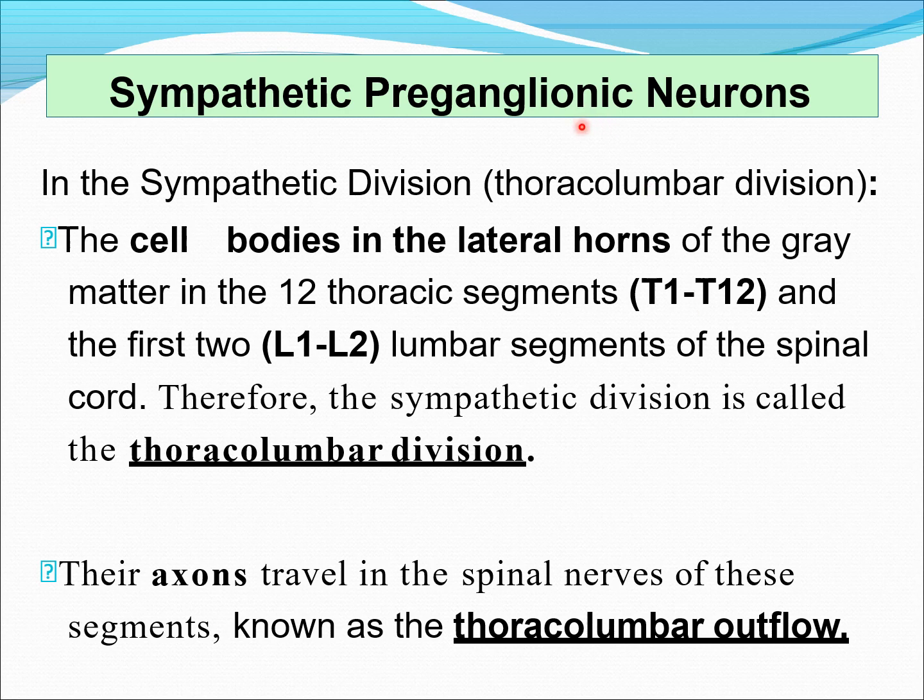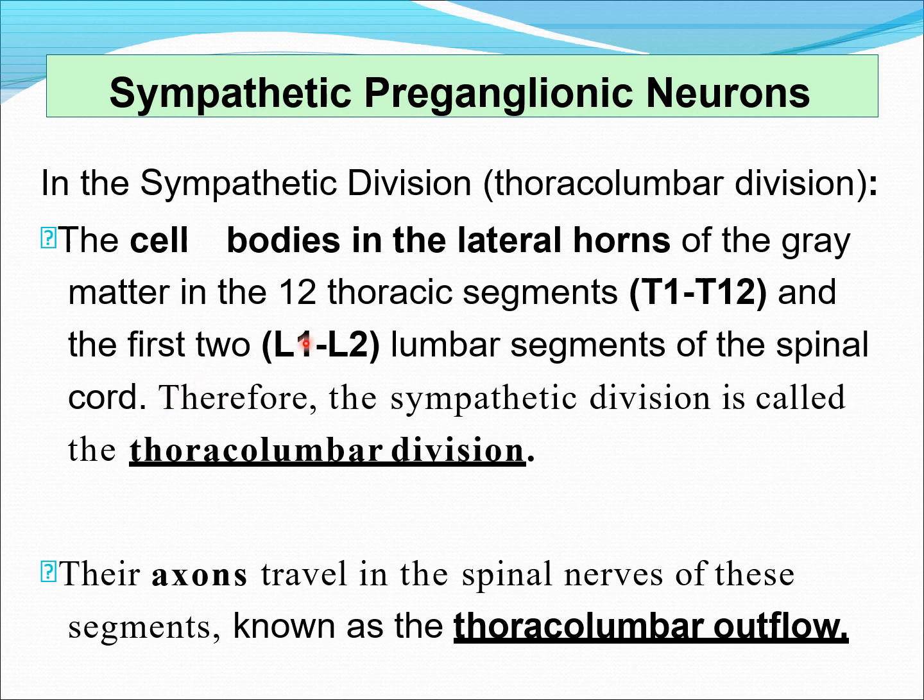About the details of preganglionic neurons in the sympathetic nervous system. In the sympathetic nervous system, the cell bodies of preganglionic neurons originate in the lateral horns of gray matter in the thoracic segments T1 to T12 and the first two lumbar segments of the spinal cord.